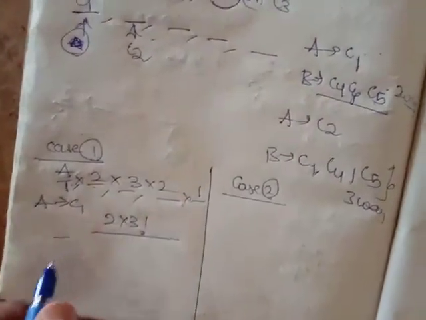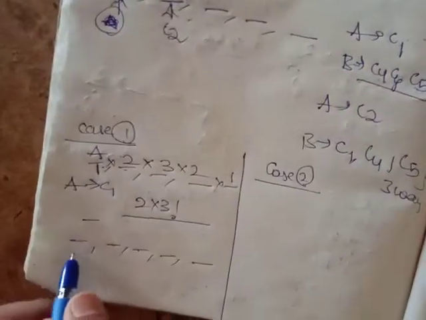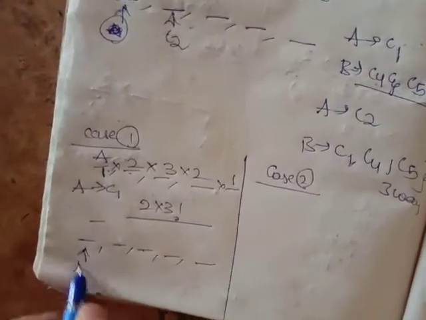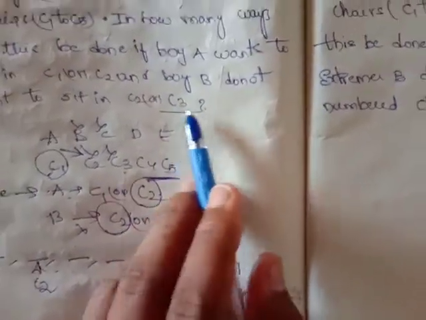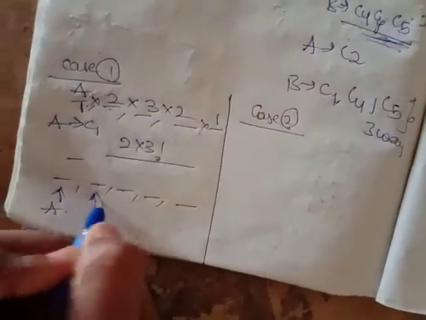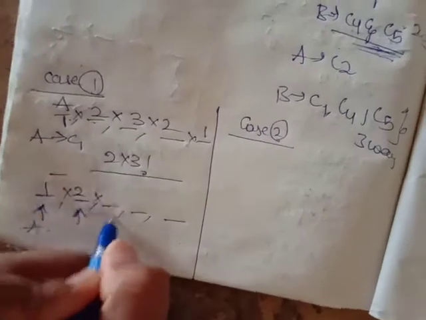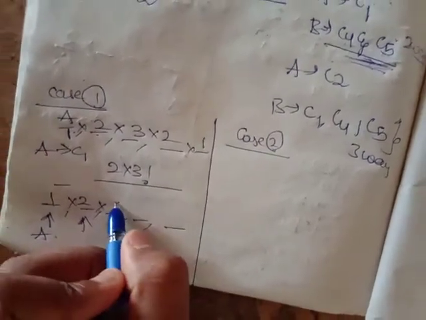Friends, are you able to catch this? See friends, I'm having 5 chairs. Let me assume that A sat in C1. If A sits in C1, B is having how many chances? Only 2 chances now. So B is having only 2 chances. Now C is having how many chances?